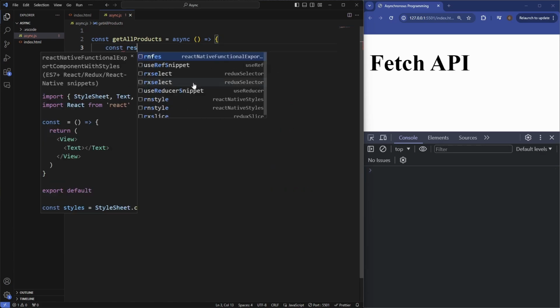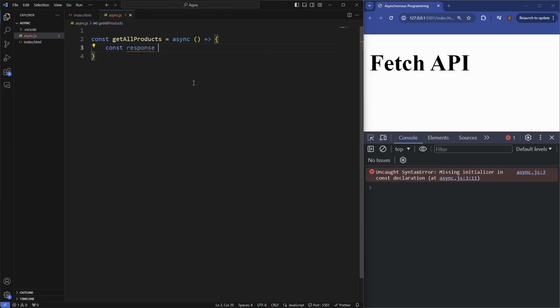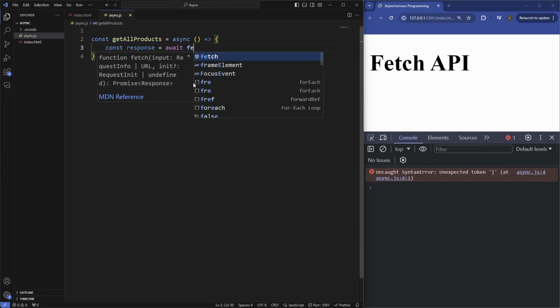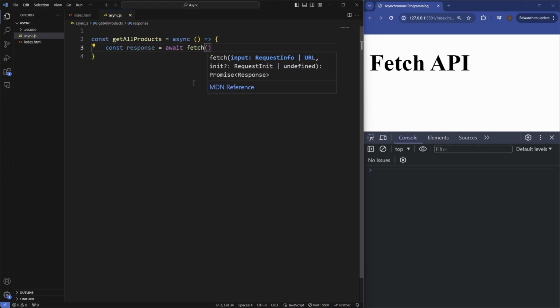So say const response, and this is going to equal, use the await keyword, a fetch, and we're just going to paste our URL in here, which is just going to get all of our products,